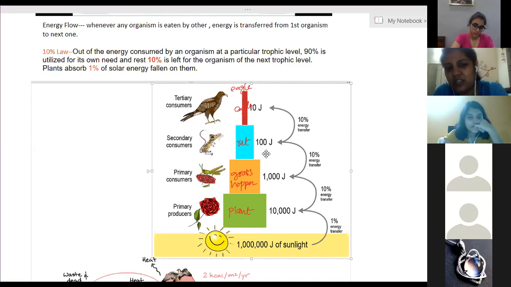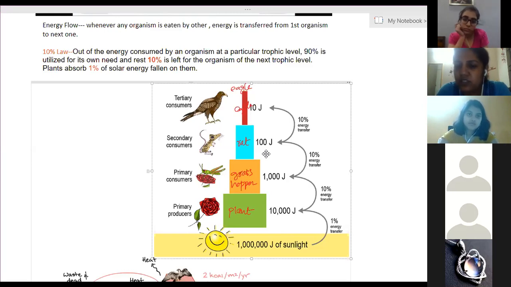But when the grasshopper, rat or eagle die, they are decomposed by different microorganisms, which give those nutrients back into the soil, and if plants grow on that soil, the plants will get those nutrients back. Therefore nutrient flow is cyclic, but energy flow is unidirectional. Is it clear? This is one question.